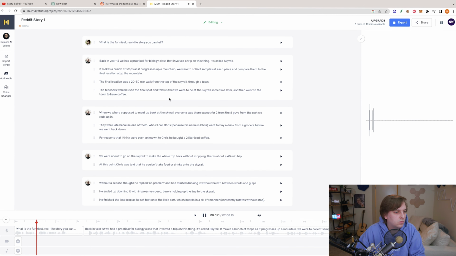What is the funniest real-life story you can tell? Back in year 12, we had a practical for biology class that involved a trip on this thing. It's called Skyrail. It makes a bunch of stops as it progresses up a mountain. We were to collect samples at each place and compare them to the final location atop the mountain.